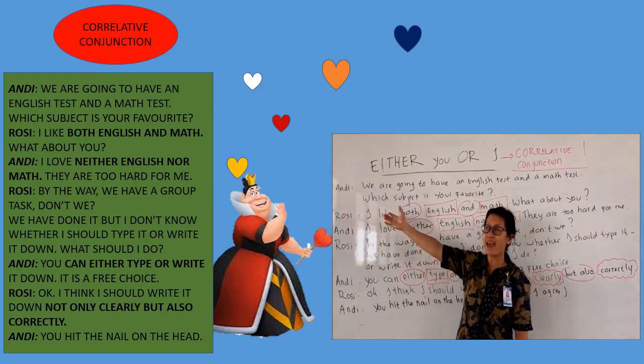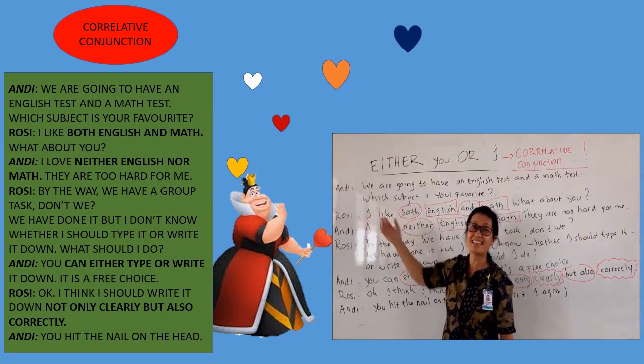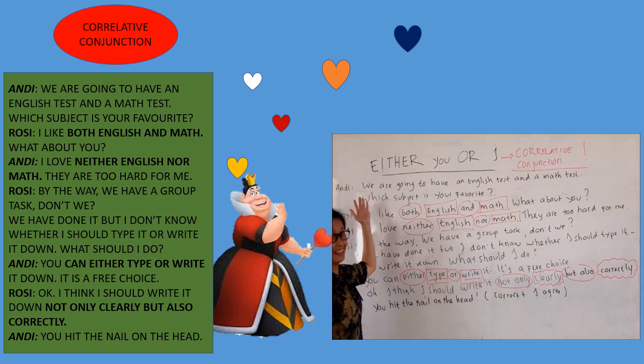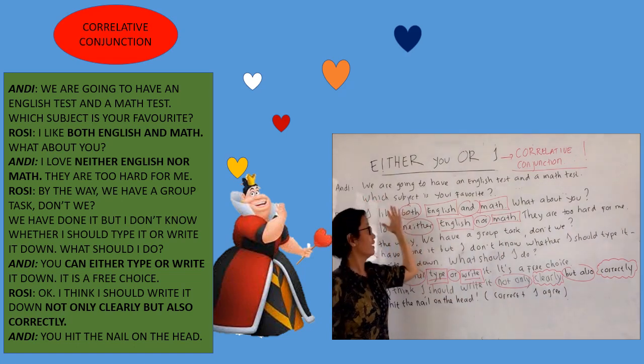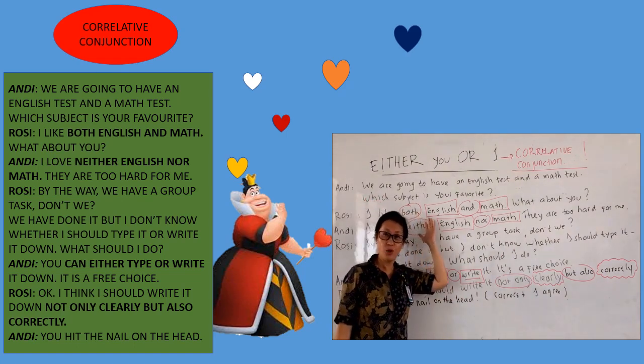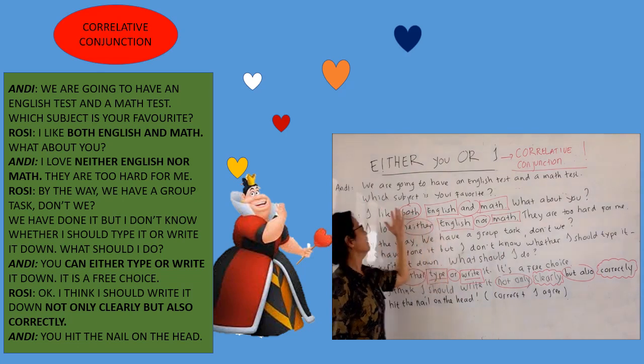The dialogue that we have is between Andy and Rosie. Let's see. You follow me, and then later you practice. It can be alone or with your friends, okay?